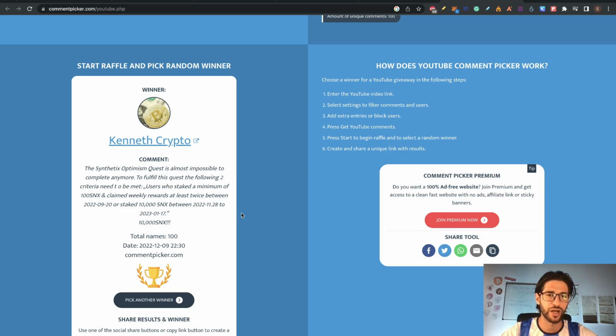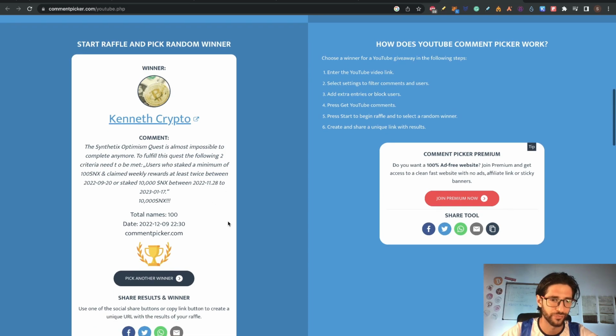I was lucky and I already have these NFTs in at least 2 of my wallets, but yeah, they changed the amount of SNX, and right now 10,000 SNX is around $15,000, so that is really bad.